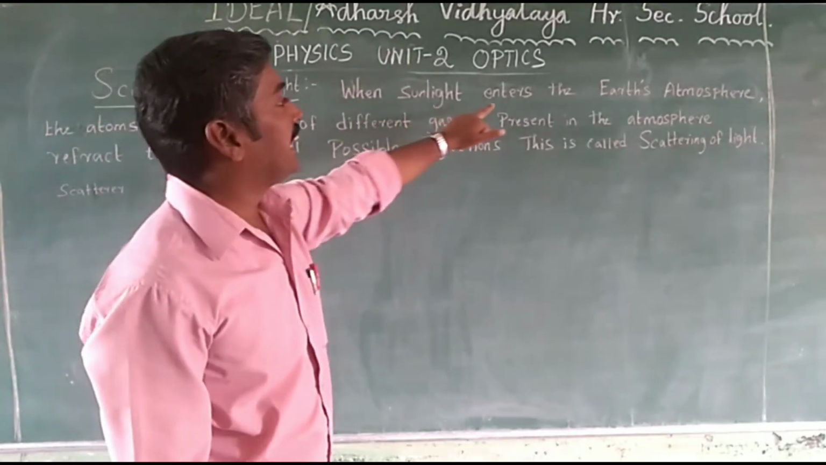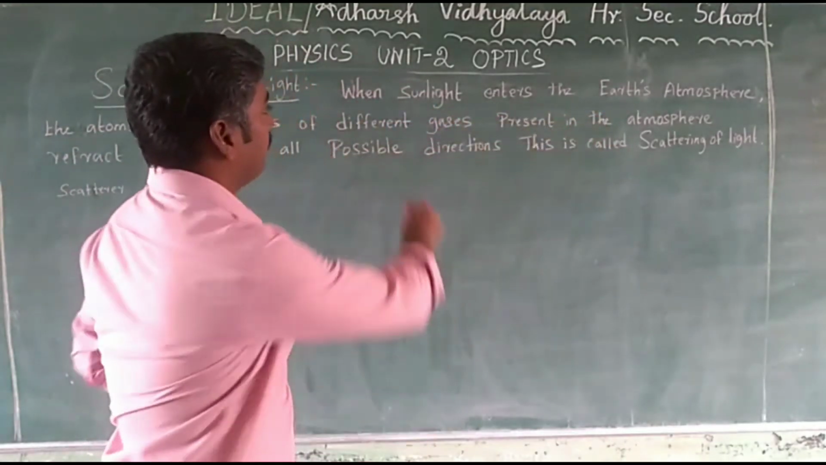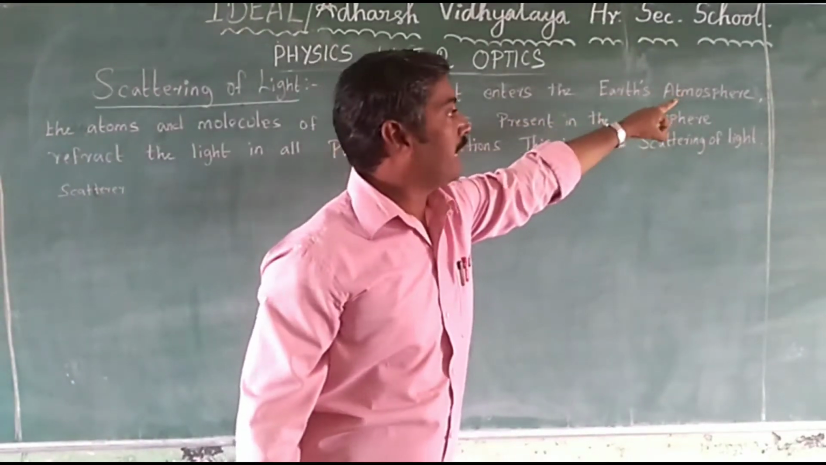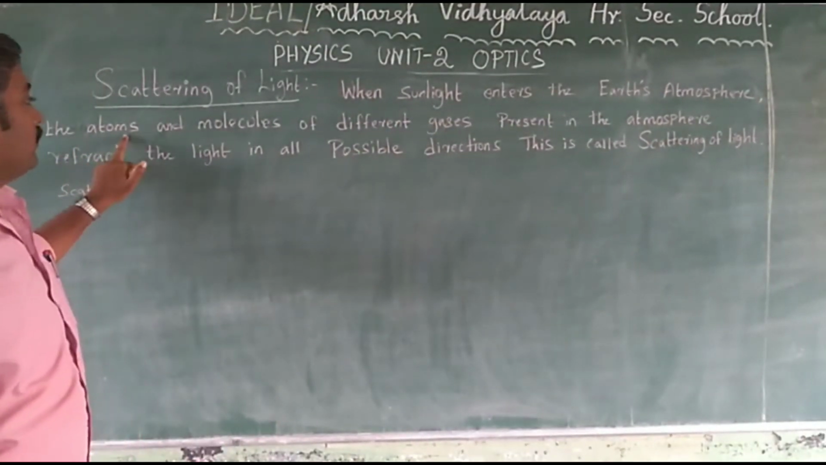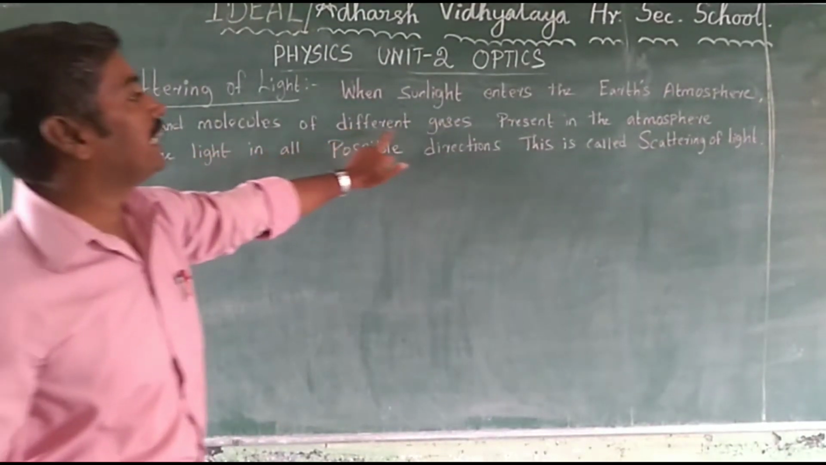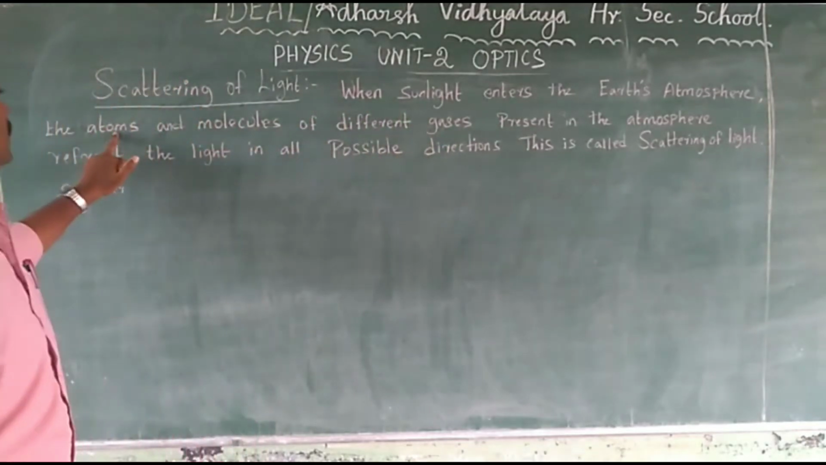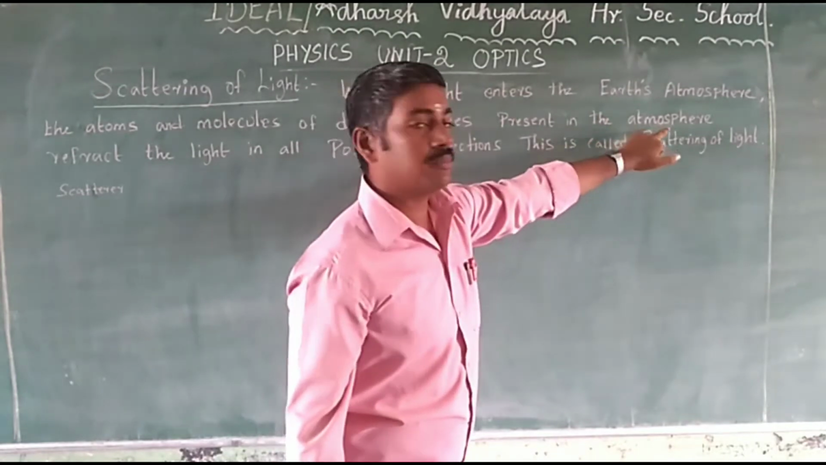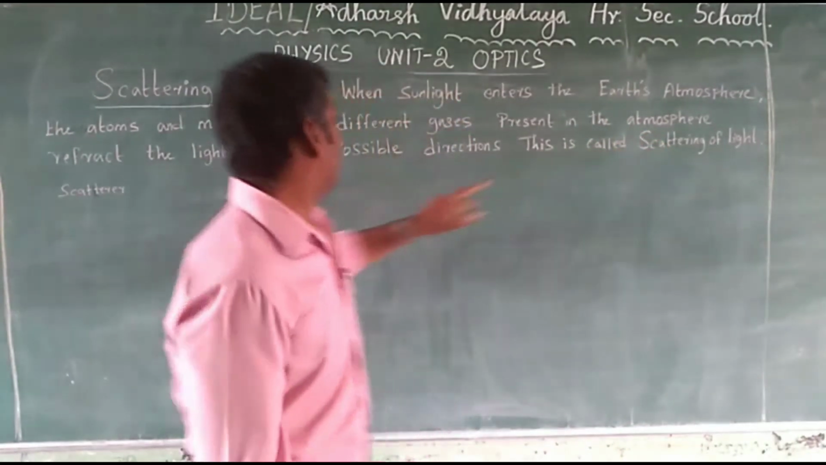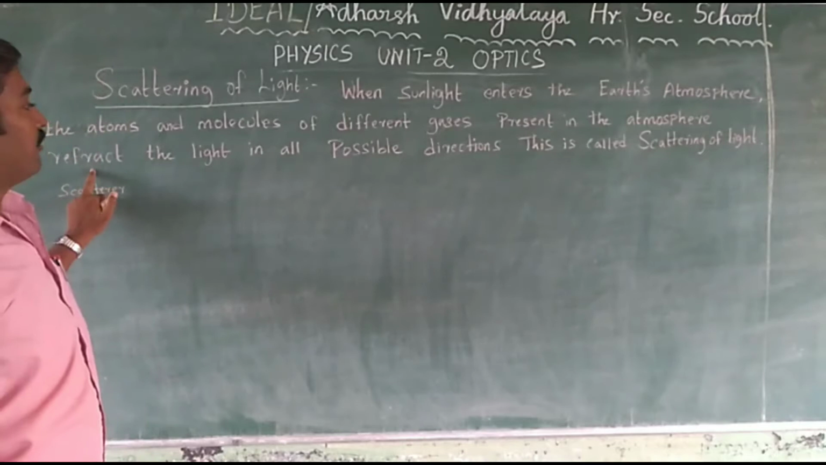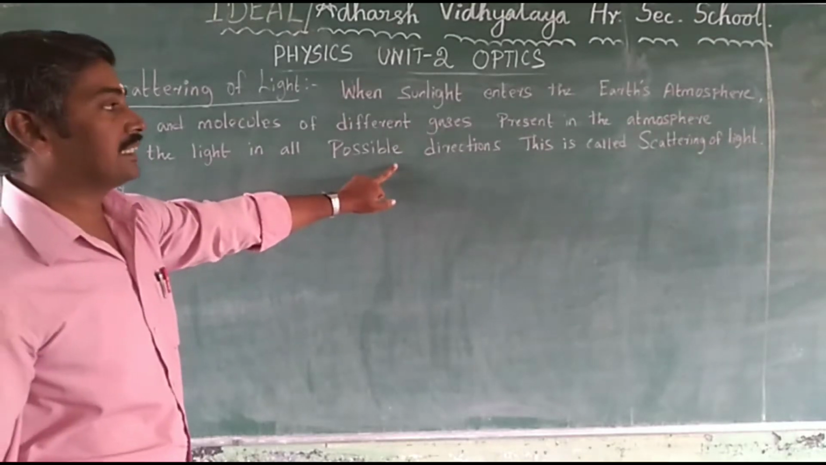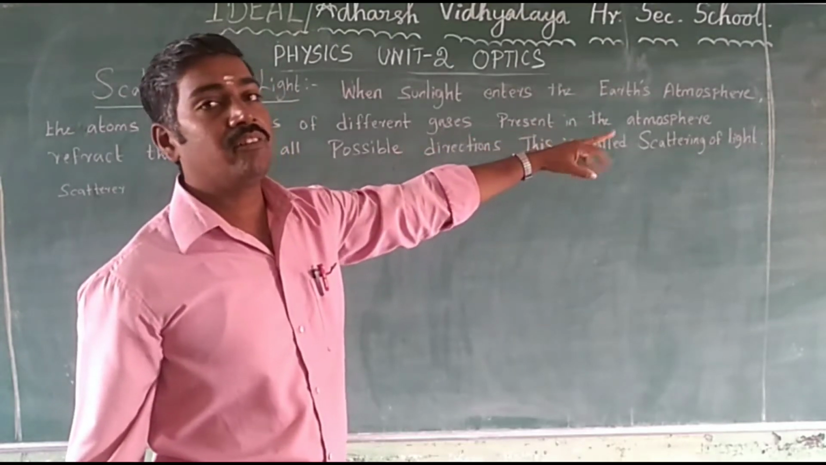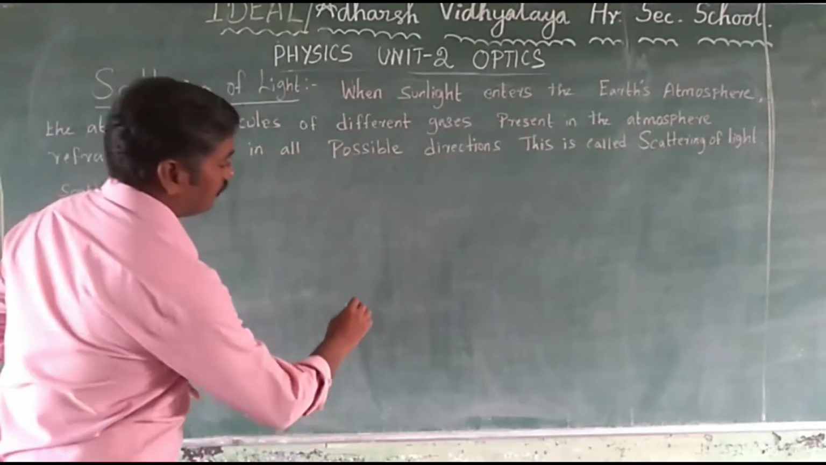When sunlight enters the Earth atmosphere, the atoms and the molecules of different gases present in the atmosphere refract the light in all possible directions. This is called scattering of light. Okay, I will explain.